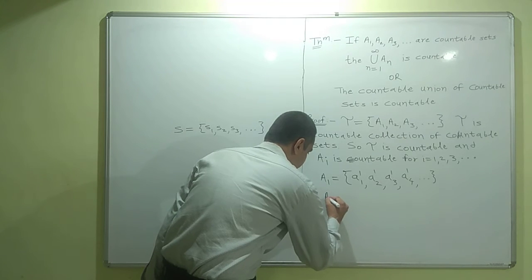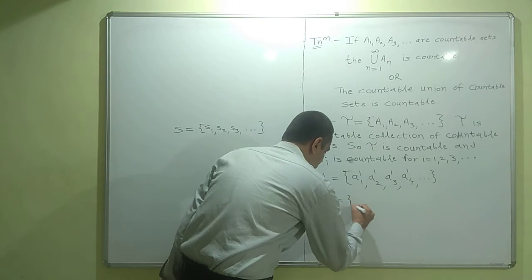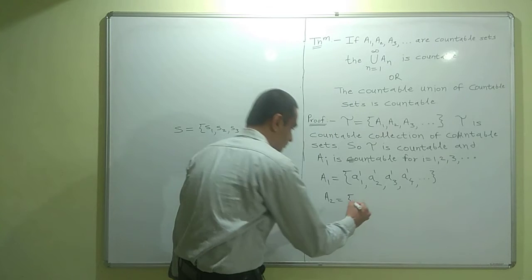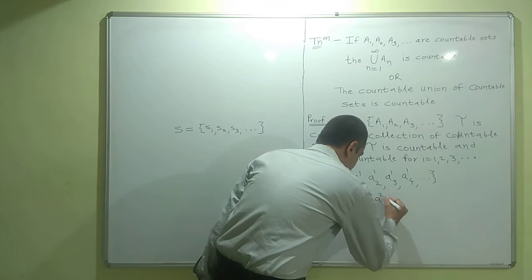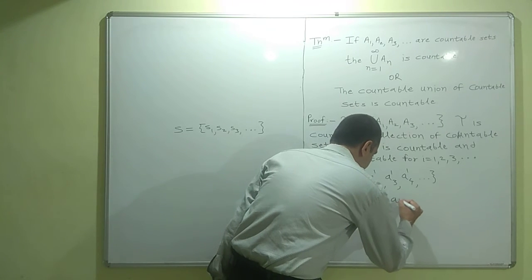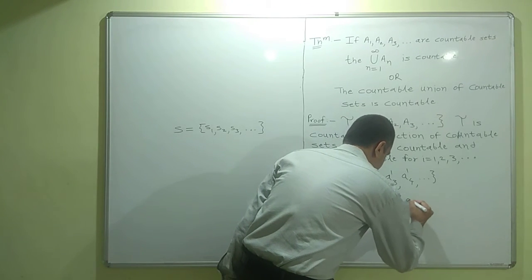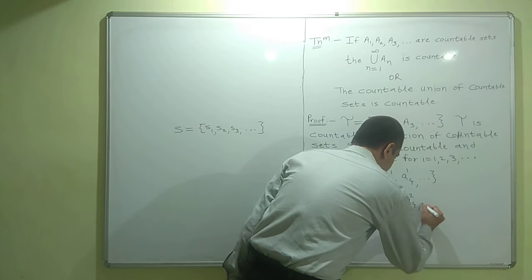Similarly, let us represent the set A2 as A21, A22, A23, A24 and so on.